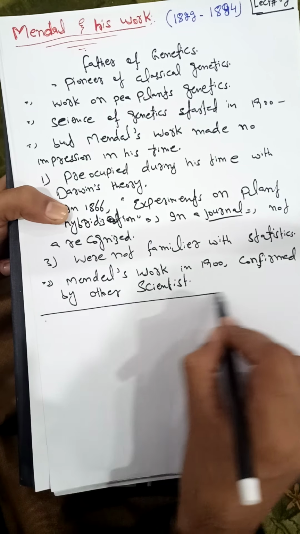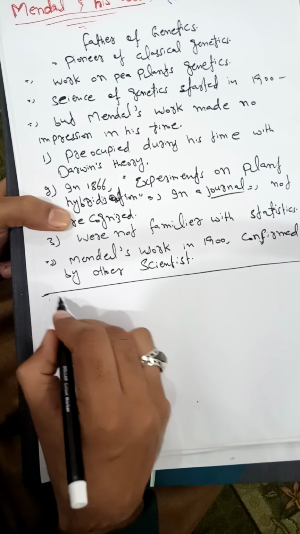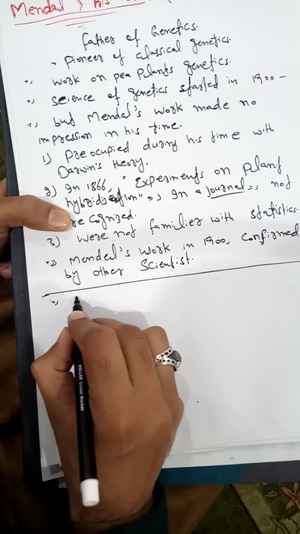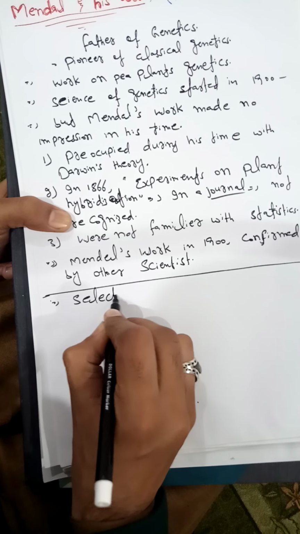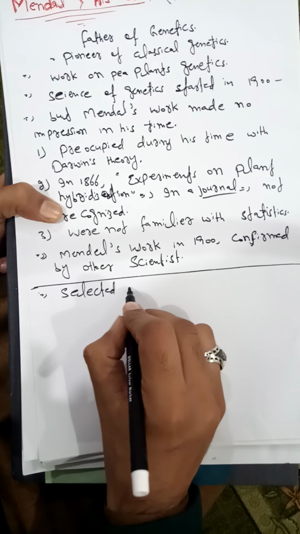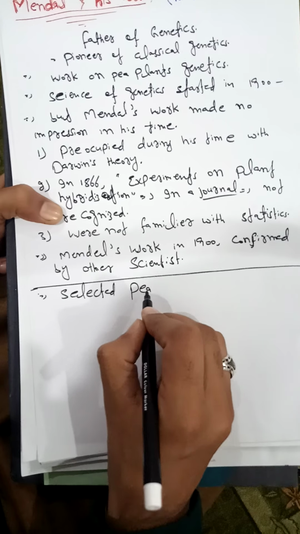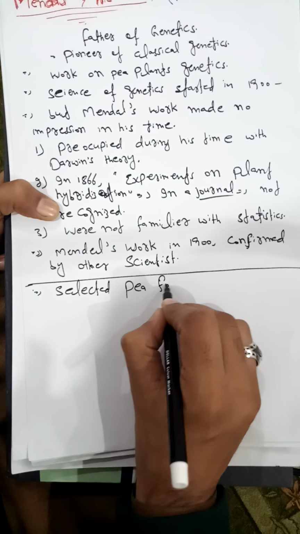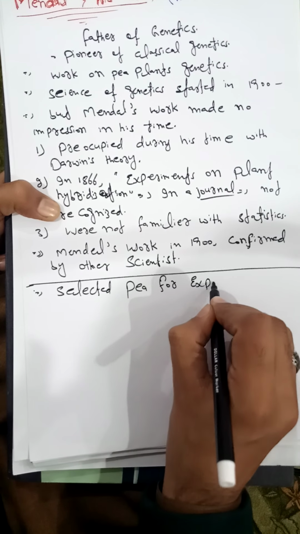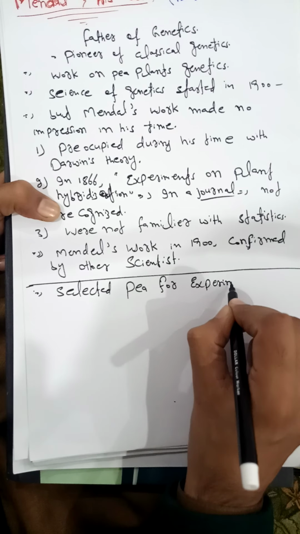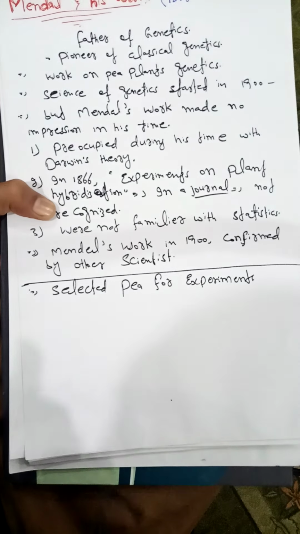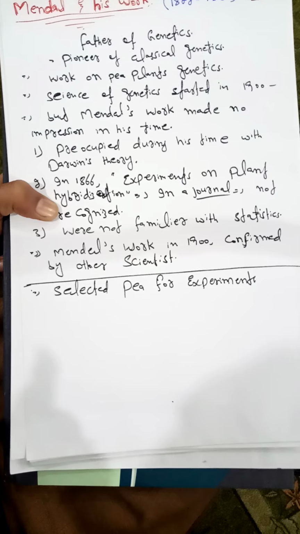Now Mendel selected pea plants for his experiments. Why did Mendel select the pea plant for experiments? There were several reasons.